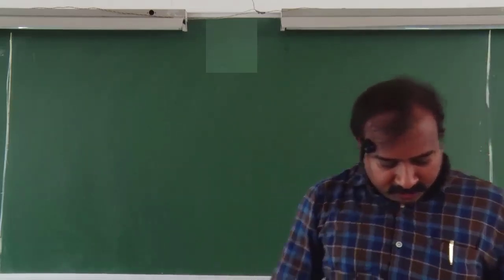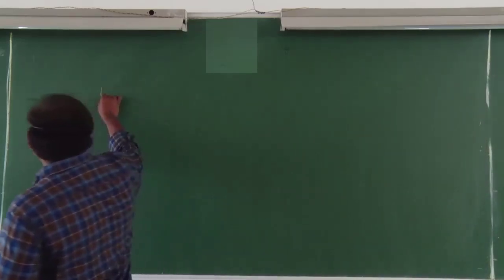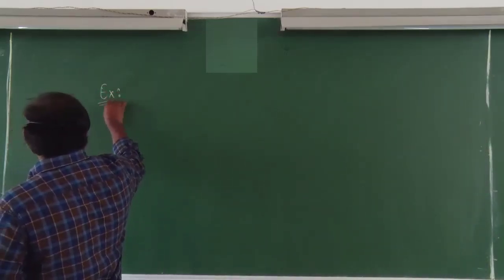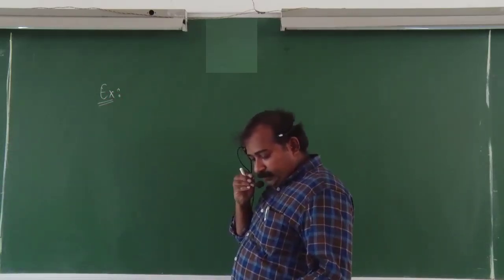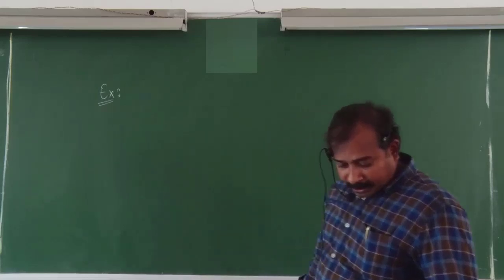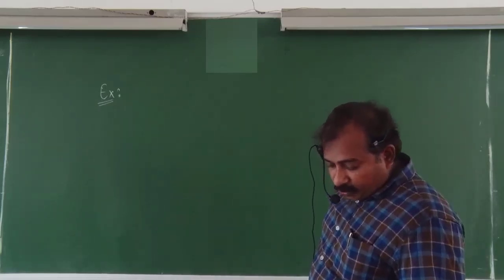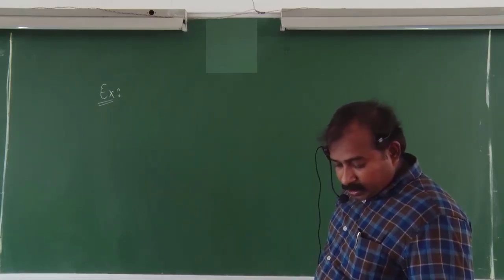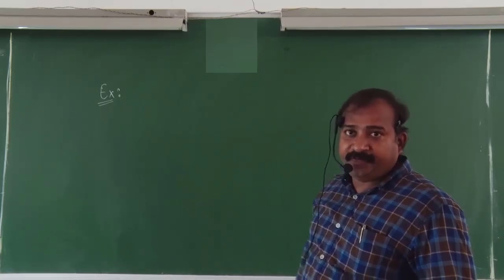Next, one more example. Here it is. Listen, all of you. The probability that a teacher will give an unannounced test during any class meeting is 1 by 5.